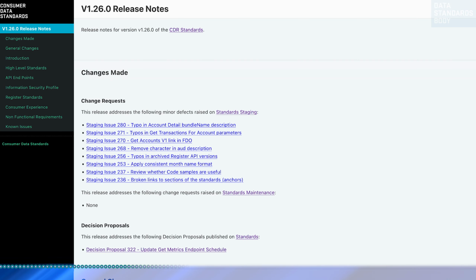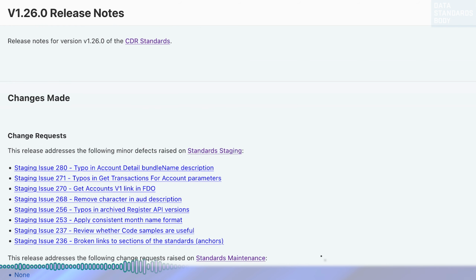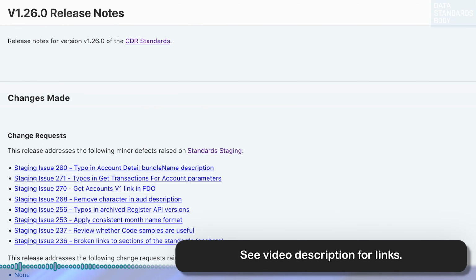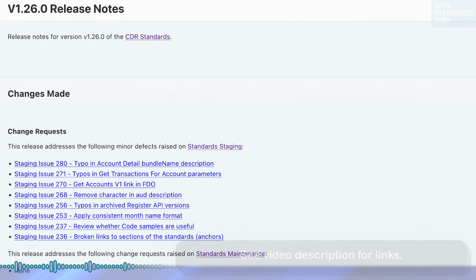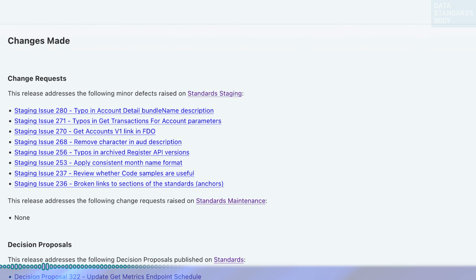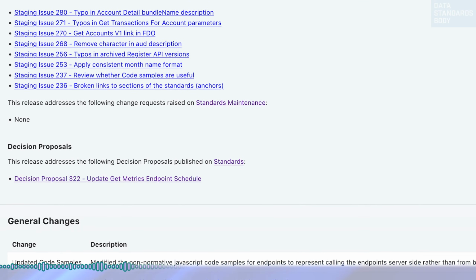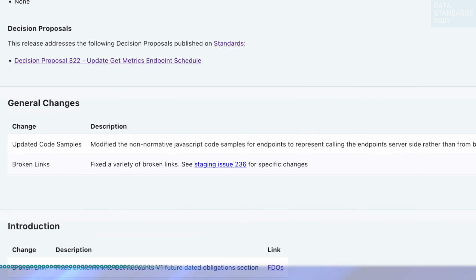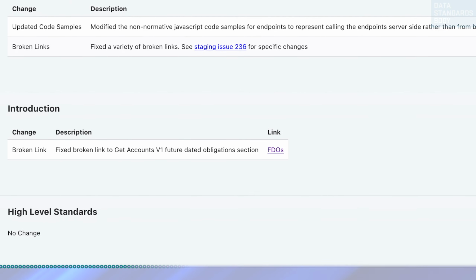Now, further, as part of version 1.26.0, there are a couple of minor changes included in the standards. Changes include fixing broken links to upstream standards, typos in the register APIs, and applying consistent month name formats.